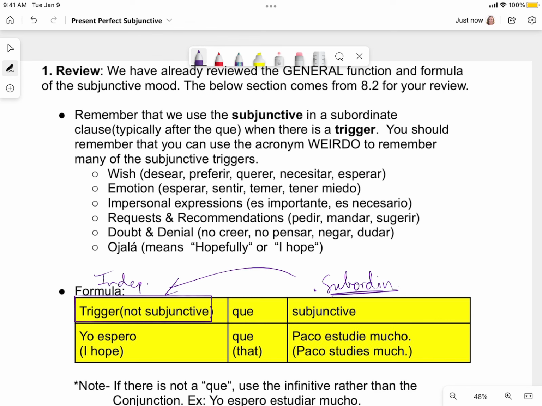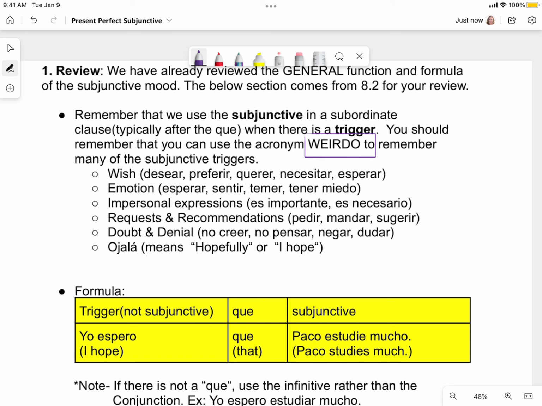So we can't always use the subjunctive in a sentence unless there is a specific word, phrase, or clause in the independent clause. So what are those clauses that trigger, or allow us to use, the subjunctive in the subordinate clause? Let's take a look. There's a great way to remember some of those clauses, and that is with an acronym, WEIRDO. This is pretty common. You'll probably hear this in several different Spanish classes. WEIRDO stands for wish, emotion and personal expressions, requests and recommendations, doubt and denial, and ojalá.